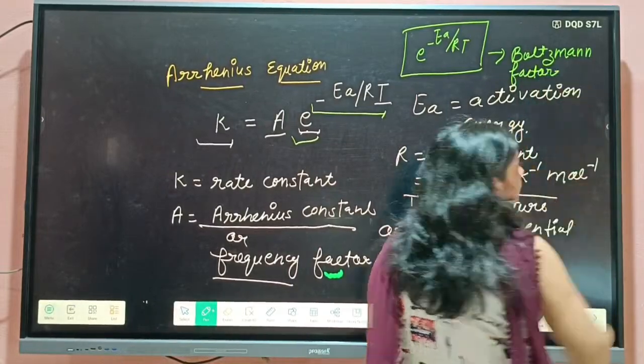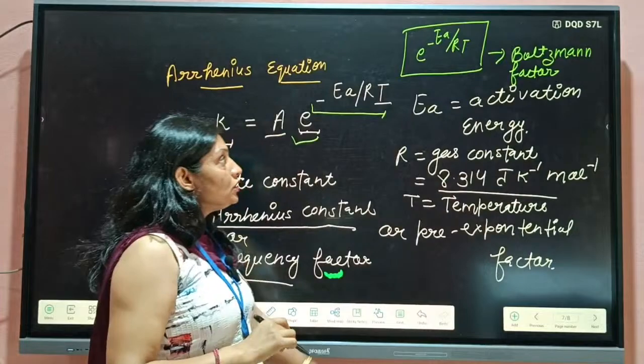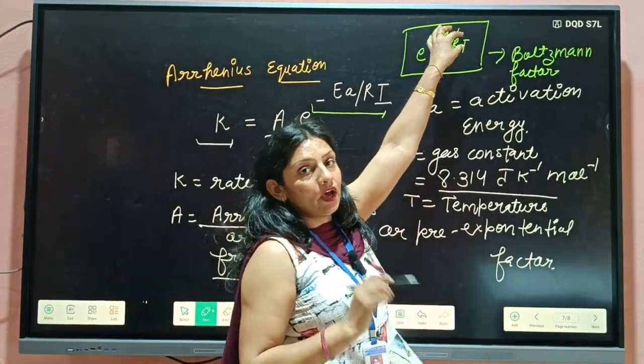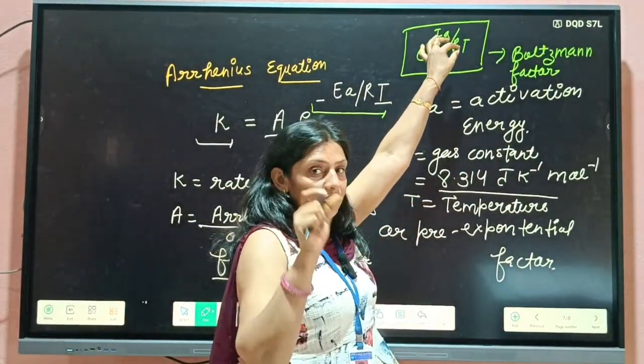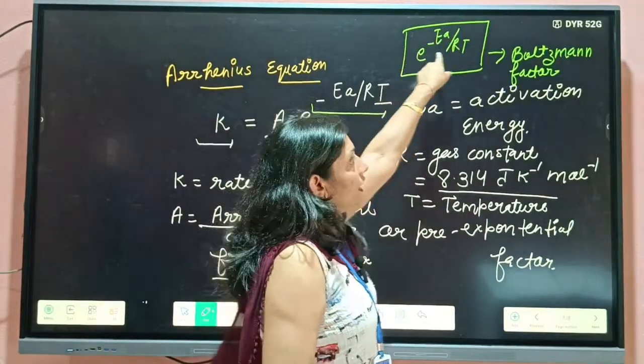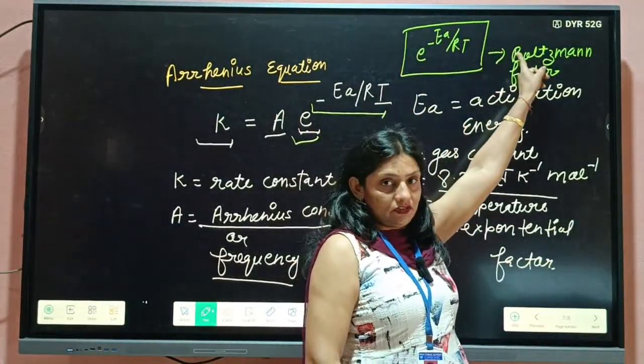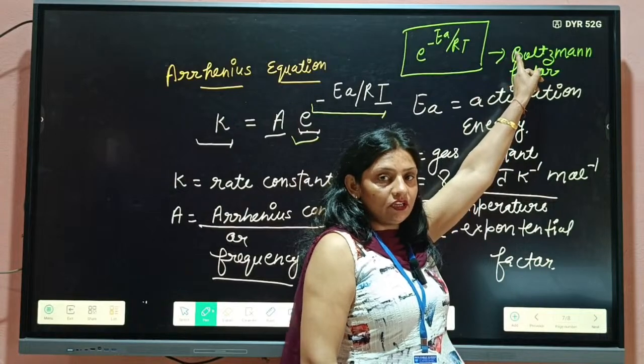Boltzmann factor means most part of the particles have kinetic energy greater than the activation energy. Is it clear or not?